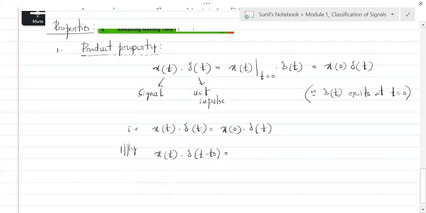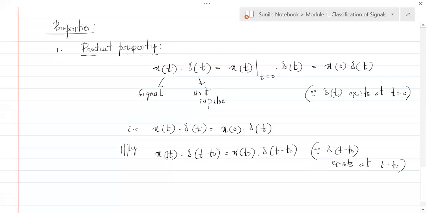Similarly, can you tell me what is x of t into delta of t minus t naught? What is this going to be equal to? Try that. Similarly, if you have x of t into delta of t minus t naught, then it would be given as x of t naught, because here x of t would be evaluated at t equal to t naught, because delta of t minus t naught exists at t equal to t naught.